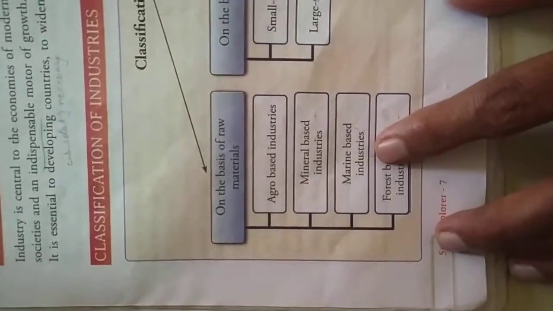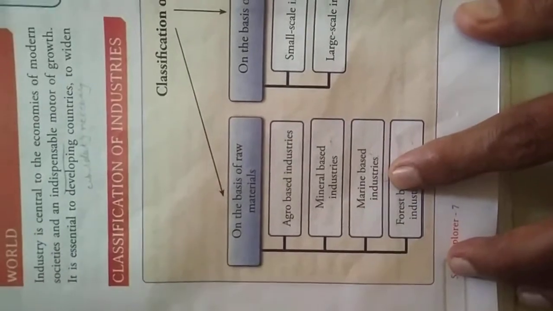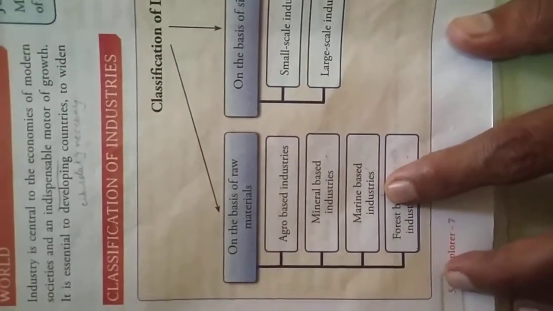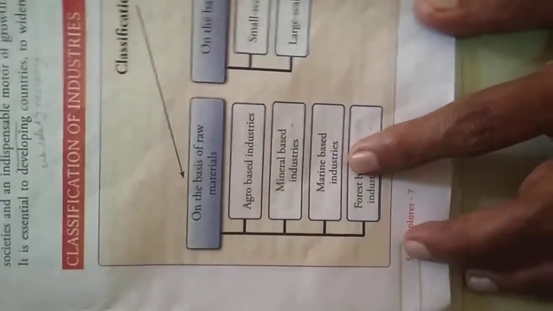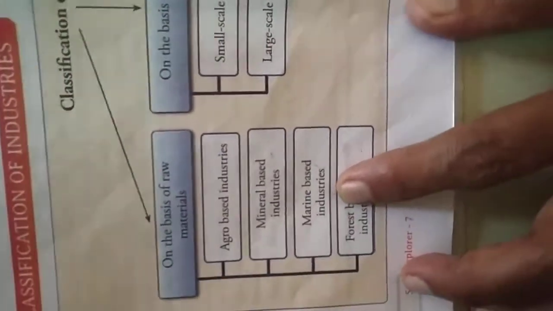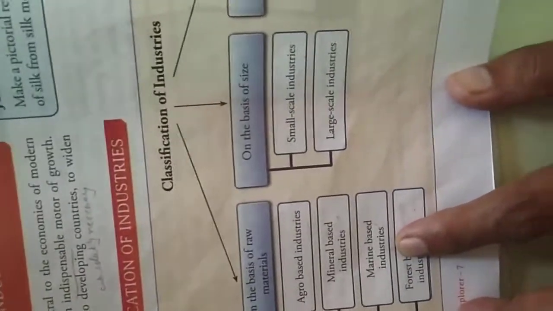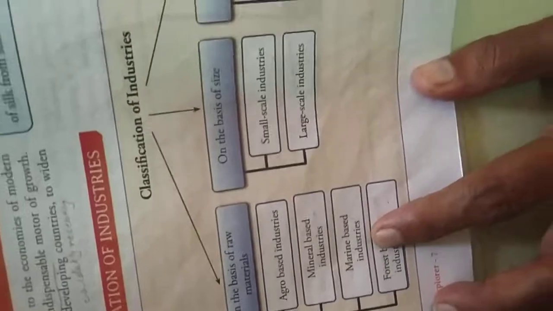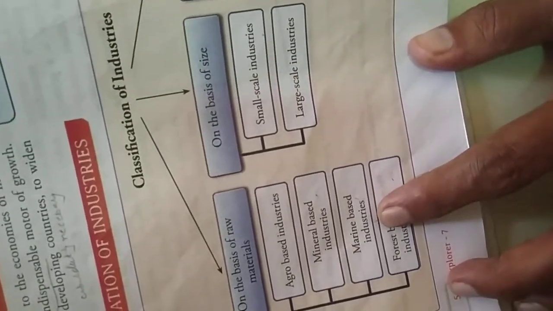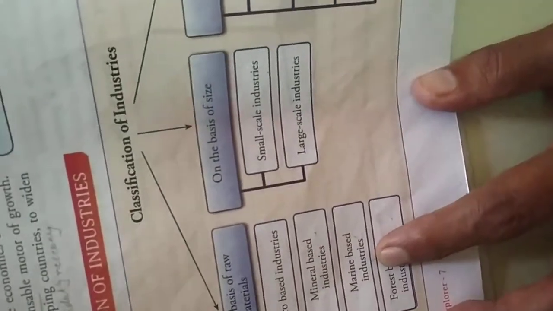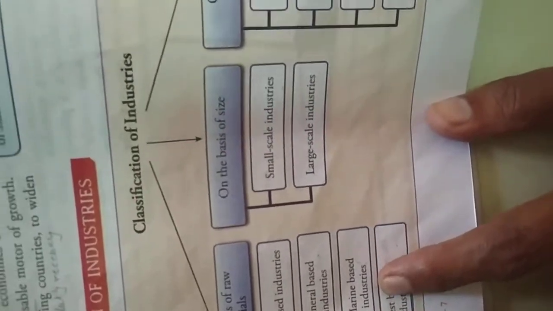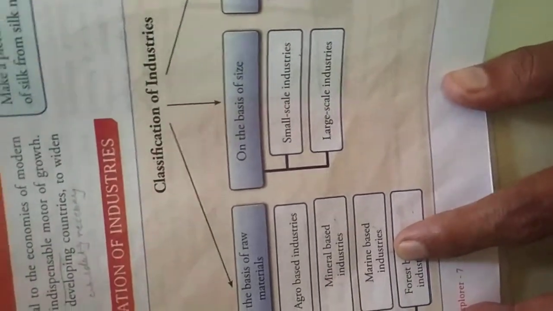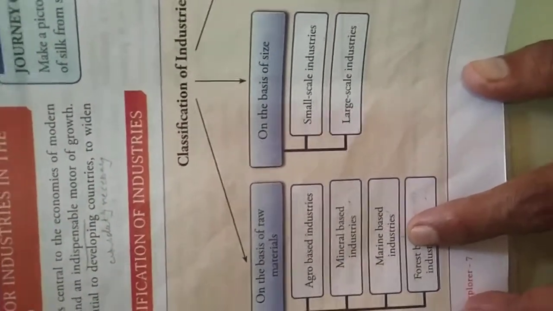Then marine based industry. Marine means sea, like seafood, fish. These days you people only know about fish, but as we go to big cities and abroad countries, this marine based industry is also a very big industry, the food industry. In the sea you get so many types of fish, lobster, different types. I can't tell you all the names. So marine based industry is also a big industry.